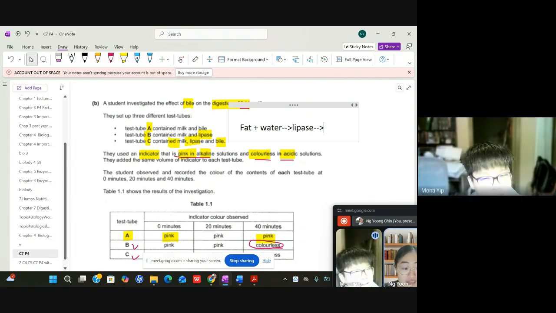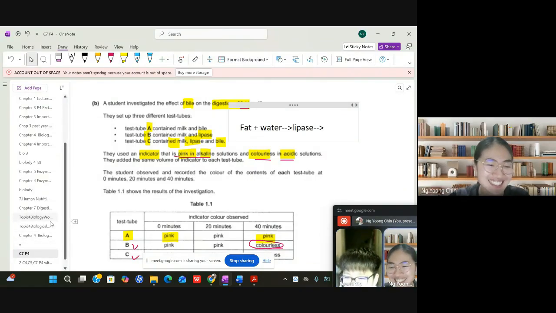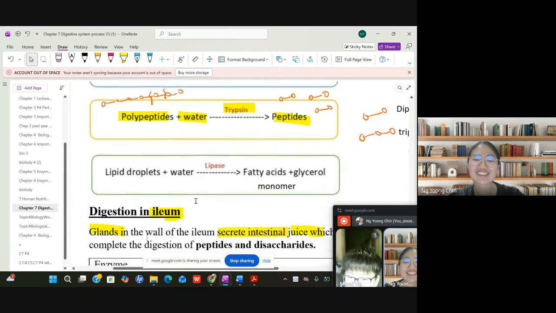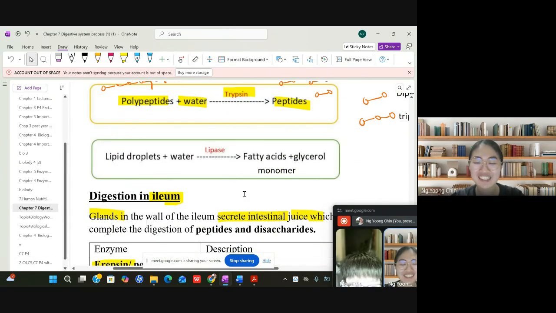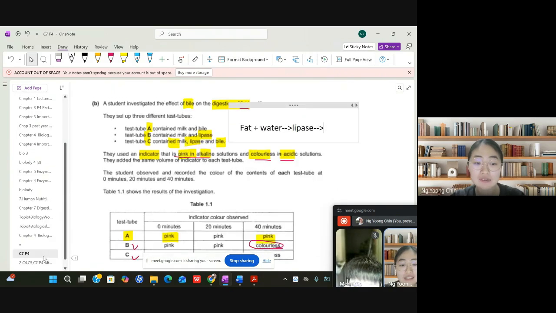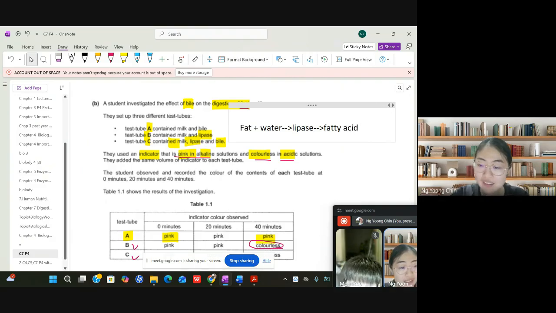So for the fat, something like acid. Okay, you read out the answer. It's fatty acids and glycerol. It will change and become fatty acid and glycerol. So you can see that fatty acid is a kind of acid. Do you agree with me?